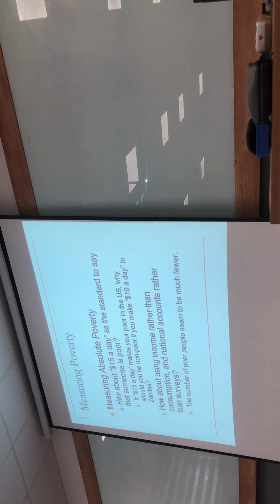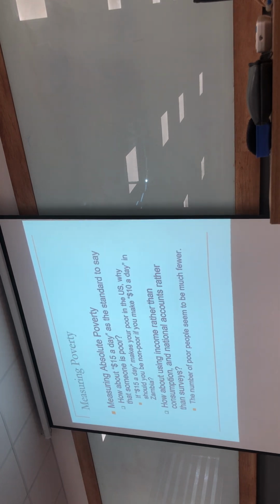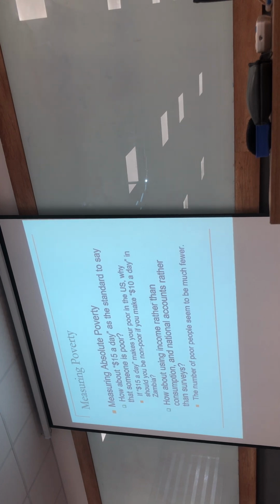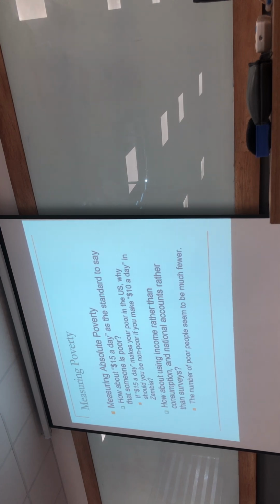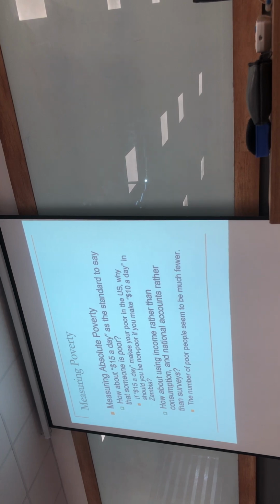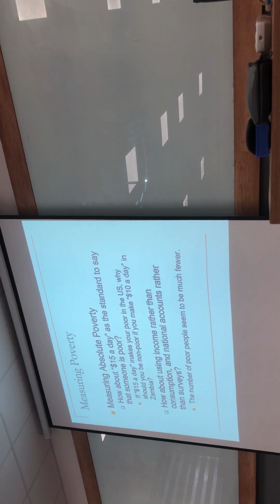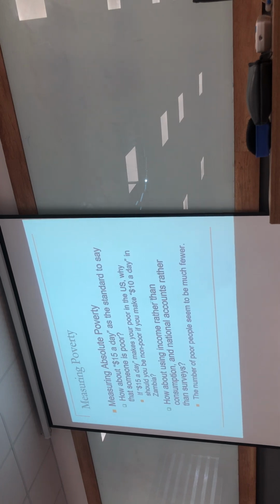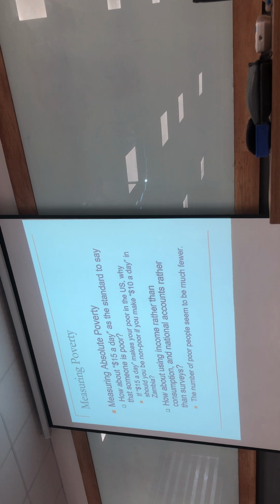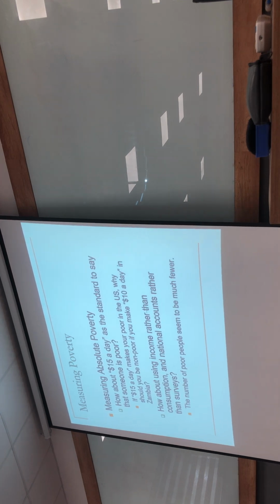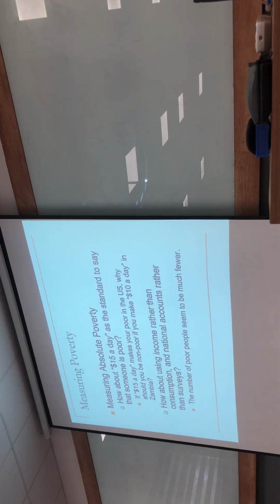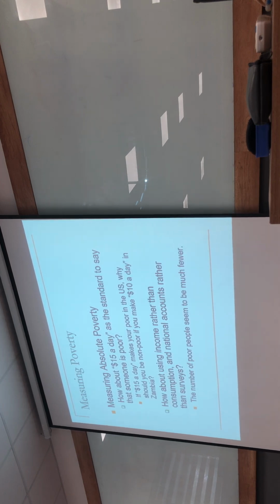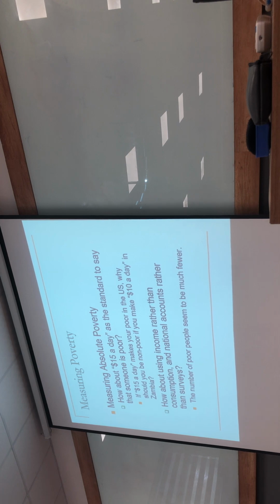Another problem when we measure absolute poverty: 15 US dollars per day could make someone poor in rich countries, but 15 US dollars per day could make someone rich in poor countries. So that could be the problem. Even the same value of money could be different in each country. That means poverty has a national characteristic.